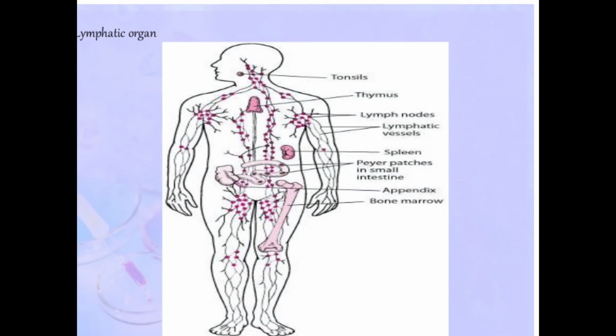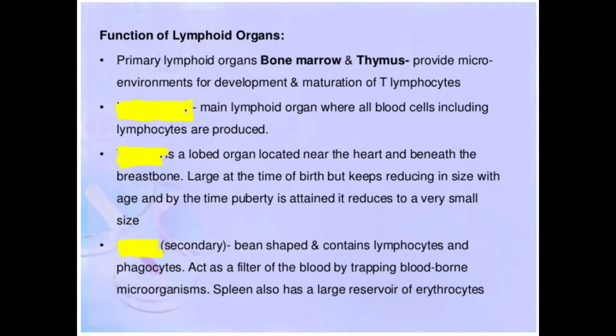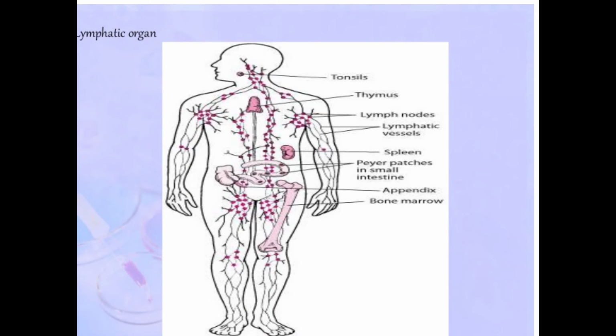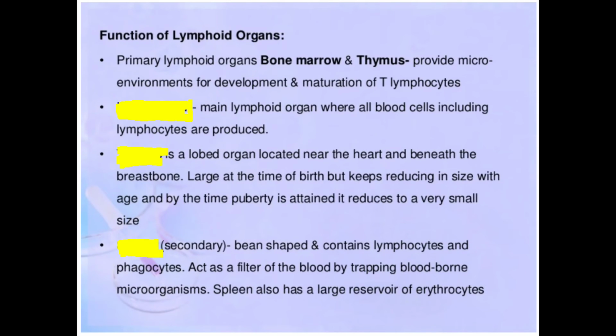Okay, so next is the spleen. So you can see that here is the spleen. Okay, now we are starting this spleen. Okay, this is the secondary lymphoid organ. We all are already familiar with this. This spleen is the secondary lymphoid organ. Now this spleen is bean shaped. You can see that the spleen is a bean. Okay, bean जस्तै shaped हुन्छ spleen को, and this spleen will be consisting of the lymphocytes and phagocytes.